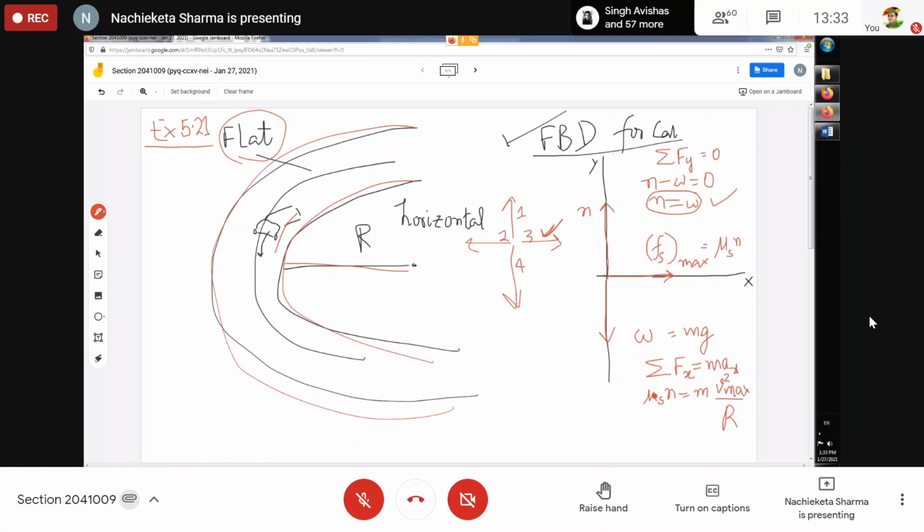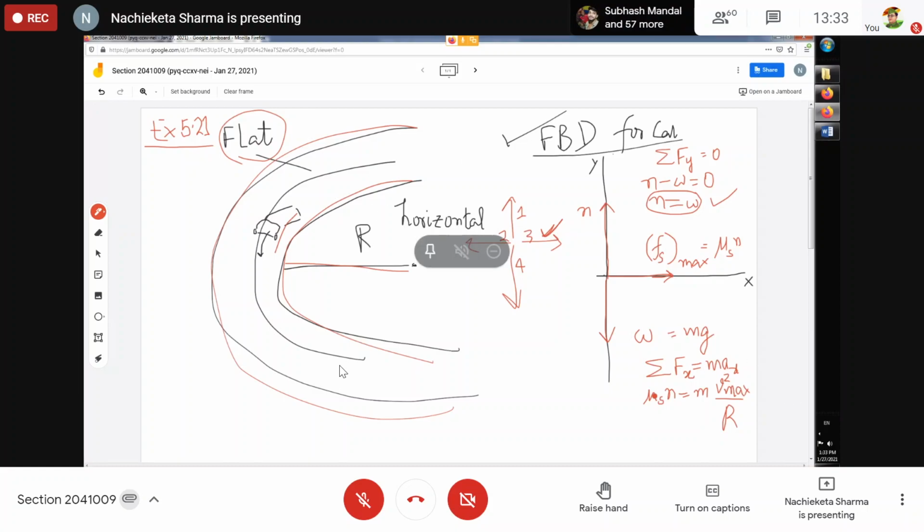So your car is going to topple. You must understand that the car can only reach a speed whose square multiplied with mass divided by r is equal to mu s N. If it is more, then you are gone. You must understand that.